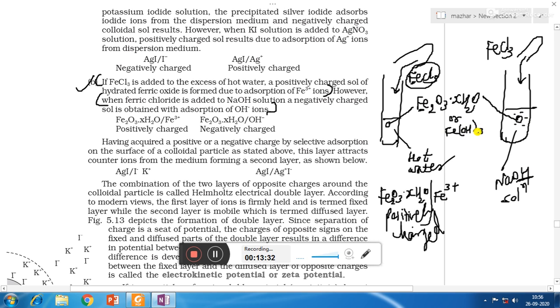Now here NaOH is a strong electrolyte. So always the ion common to the strong electrolyte gets adsorbed. In ferric hydroxide and NaOH, OH- ion is common, so that will get adsorbed. So this time the colloidal particles of Fe2O3.xH2O are adsorbed by OH-. That means it is forming a negatively charged sol.